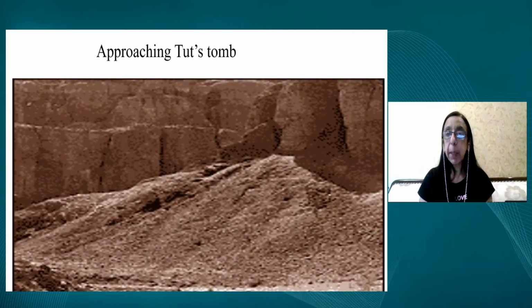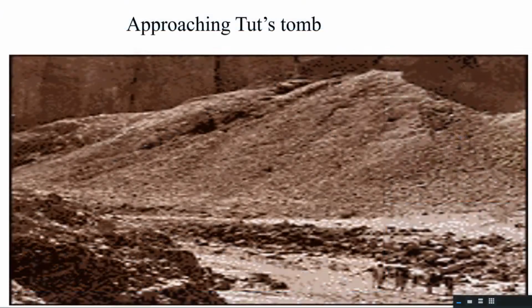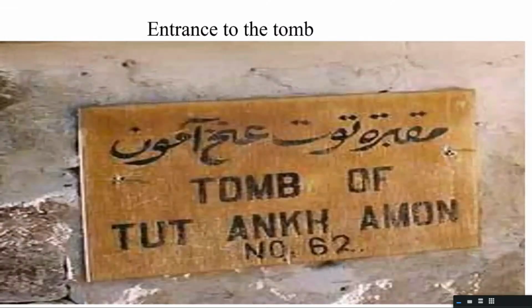Now when we talk specifically of King Tut's tomb, this is a tomb which was discovered in 1922 by Howard Carter. You look at the locale of this tomb, it's surrounded by deserts, and these are the steps which go inside. We'll talk of the structure of the tomb and also what lay buried, and why King Tut's tomb evoked so much interest in the minds of the people.